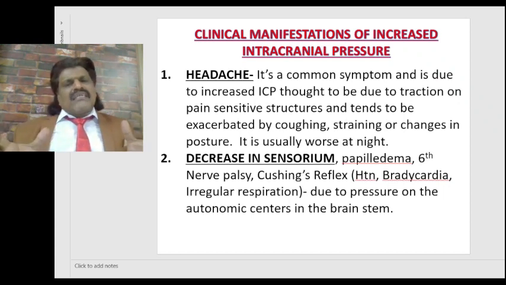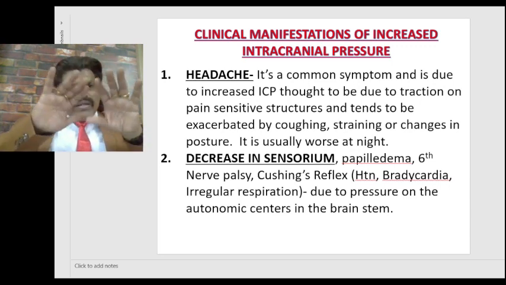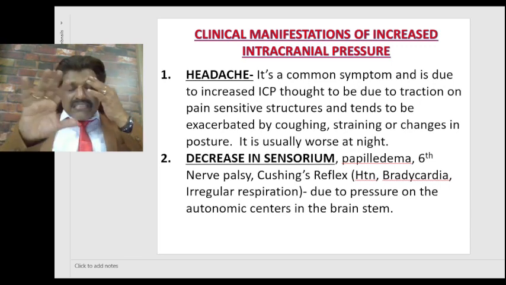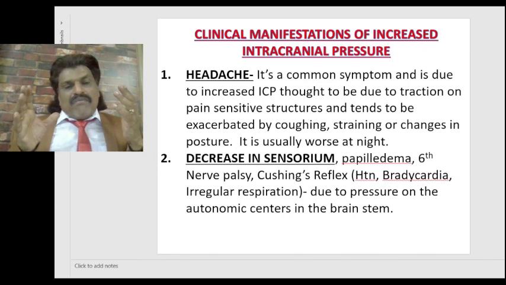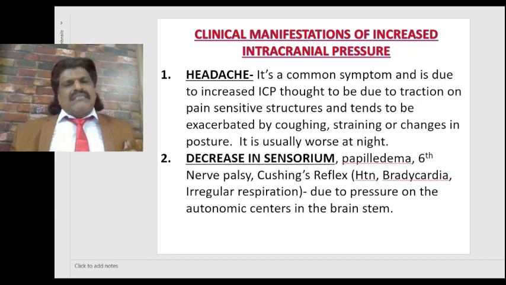Brain by and large has not got any pain receptors. Even if we cut the brain, there is no pain. It is only the meninges and the vessels in the meninges which are pain sensitive structures and result in headache. So when there's a raised ICP, it is thought that there could be traction on the pain sensitive structures which causes headache.